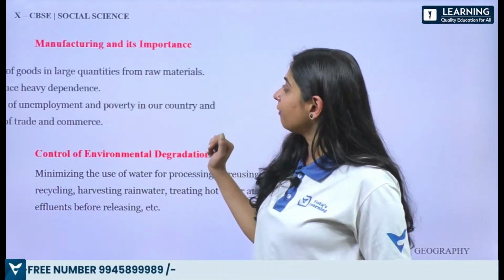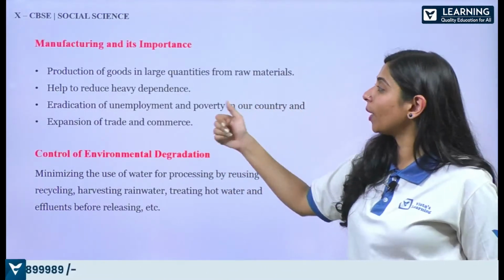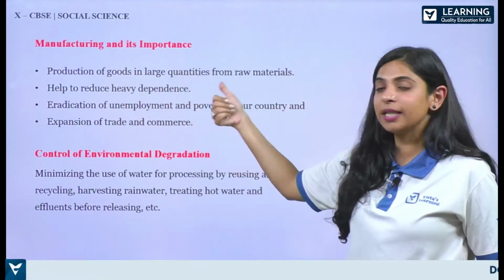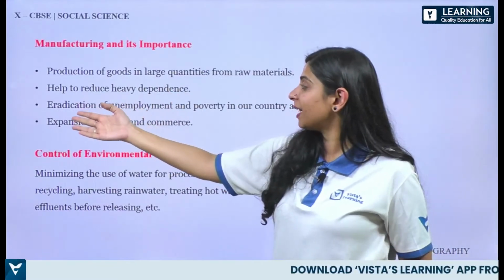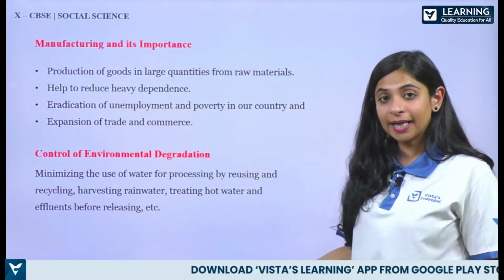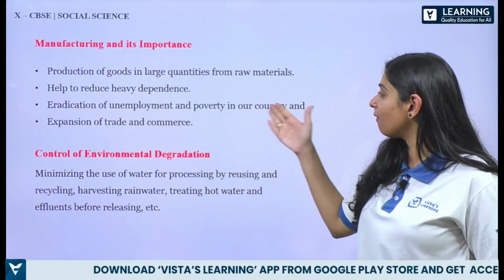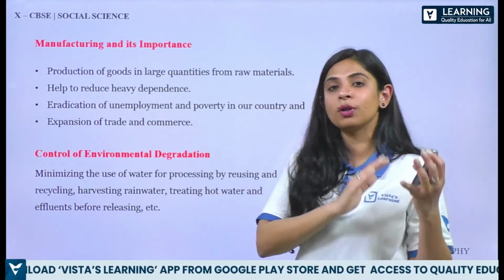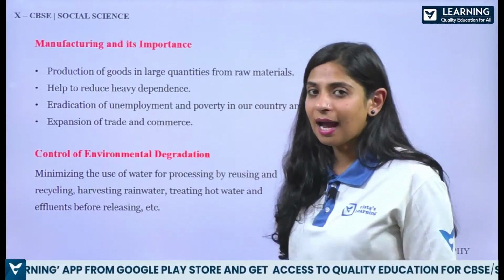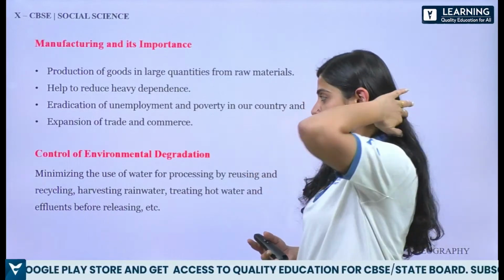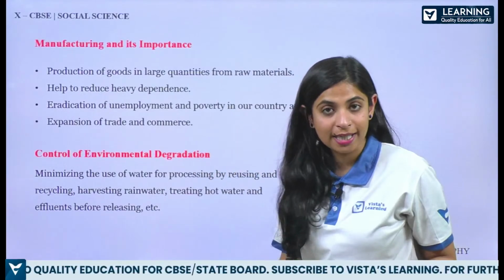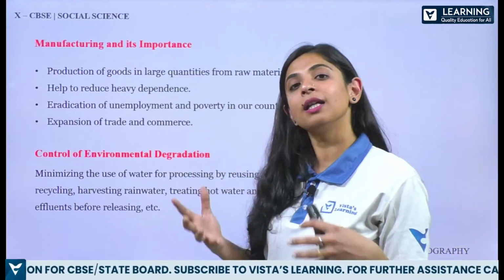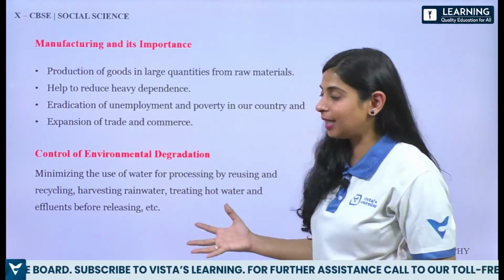Then we have manufacturing and its importance. Number one point is production of goods in large quantities, which helps to reduce heavy dependence on raw materials. Then we have eradication of unemployment, because more people are getting employment opportunities, and poverty in our country, as people from rural areas are coming to urban areas and they are working and looking for opportunities, and also expansion of trade and commerce, which brings out globalization. This is a perk for any economy.